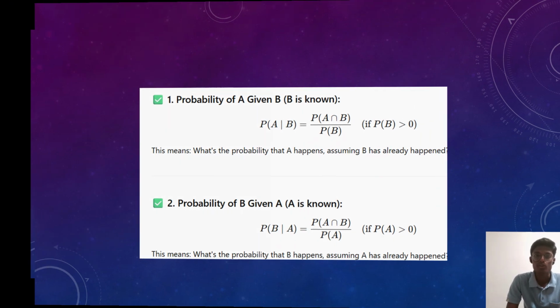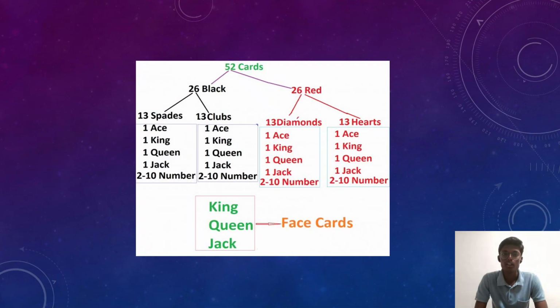Next one. There are playing cards. There are 52 playing cards. There are black and red cards: 26 black cards and 26 red cards. In the 26 black cards, we have 13 spades and 13 clubs.